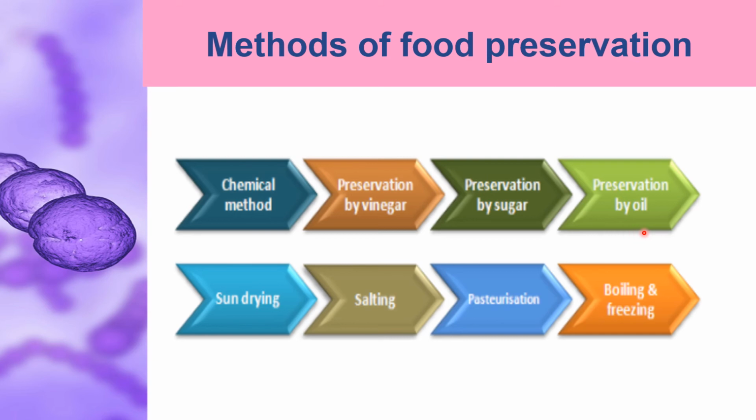Preservation by oil. On adding oil to the foodstuffs, the growth of bacteria and fungi can be inhibited, because fungi and bacteria cannot grow in an environment which is rich in oil. Sun drying is a method where fruits and vegetables are made into thin slices and then dried under the sun, so that the moisture is completely dried off and the microbes cannot grow in those food items.